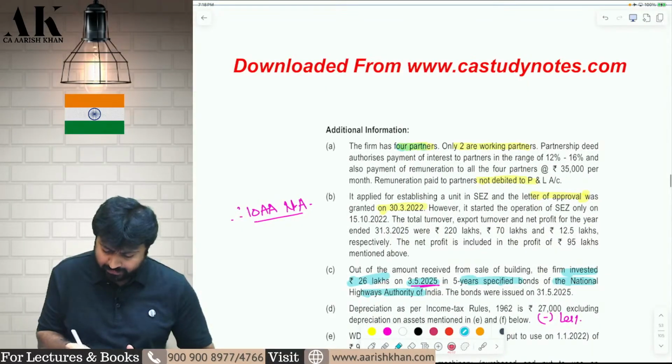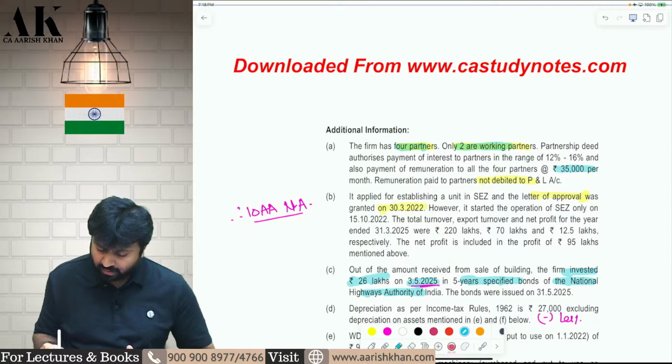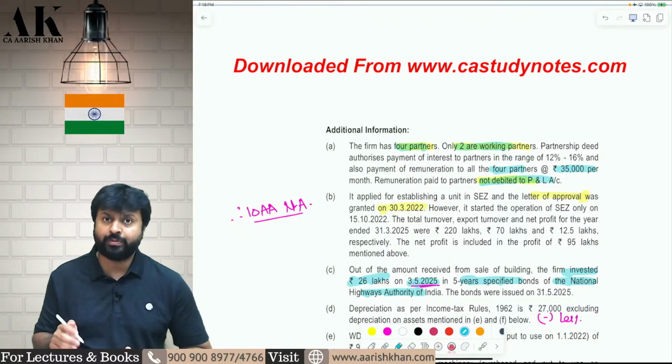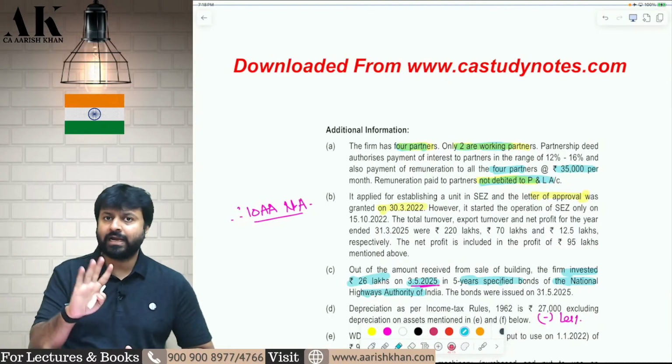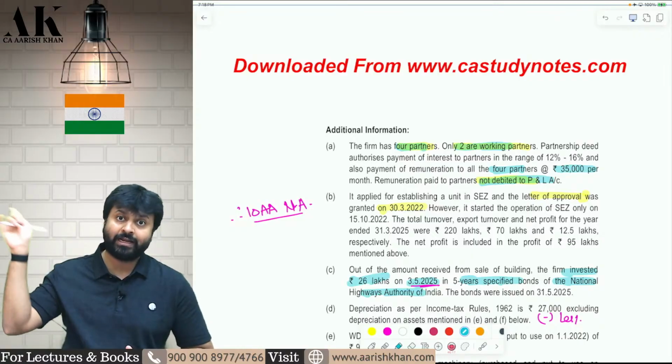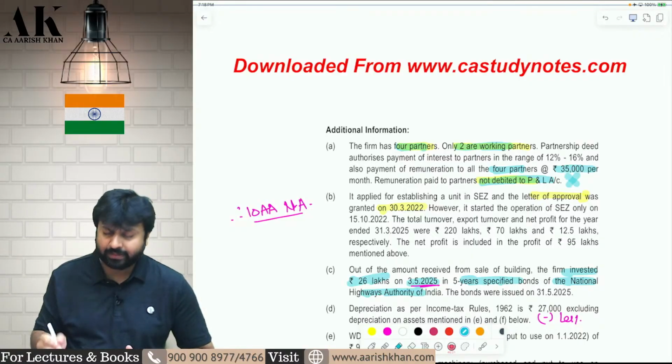Next one, there are 4 partners, but only 2 partners are working partners. You are paying a remuneration of 35,000 to all the partners, and fortunately, the remuneration is not debited to PNL. If it would have been debited, I would have added it back because I don't want remuneration deduction as of now. I will take it later on. Now, because it is not debited, I will not do anything.